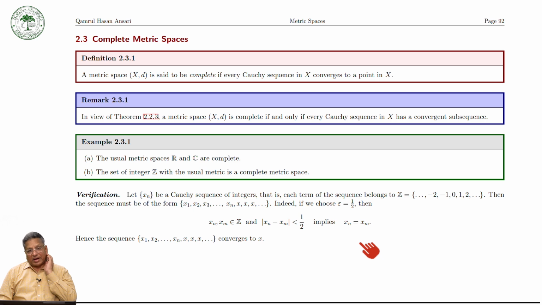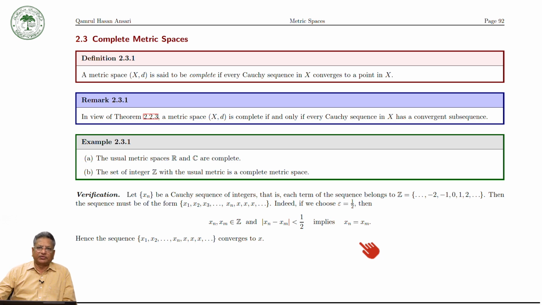Of course, it holds good in R. It is true in R because the Cauchy criterion holds good in the set of all real numbers, which you have studied in the course of real analysis. But it is not true in the case of a general metric space. So if every Cauchy sequence is convergent in a metric space, then that metric space is called a complete metric space.